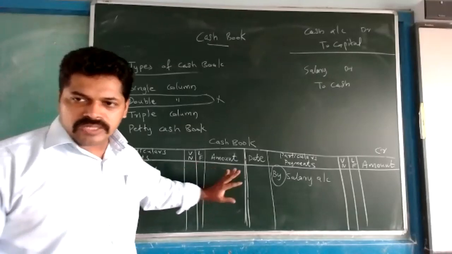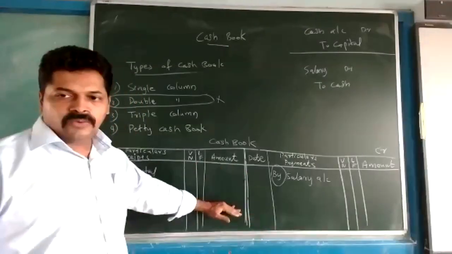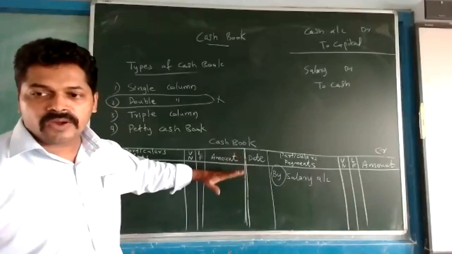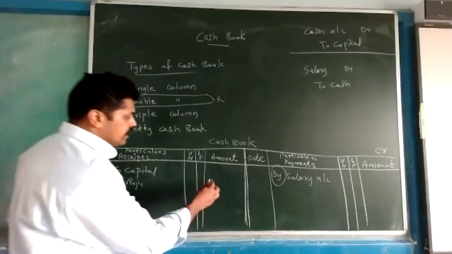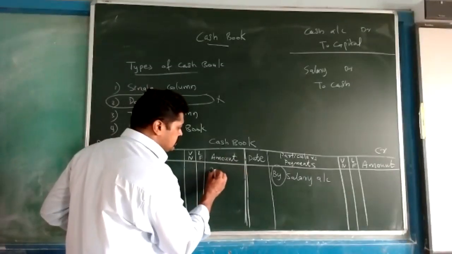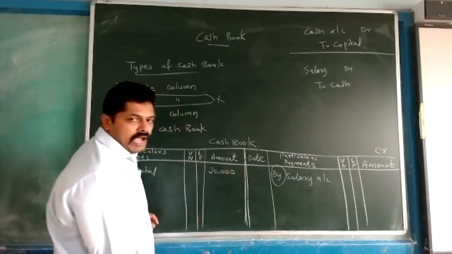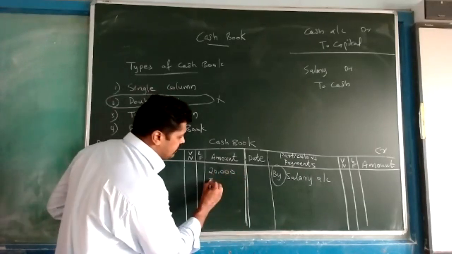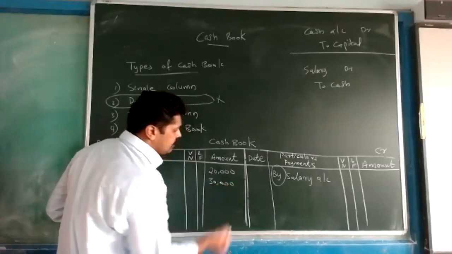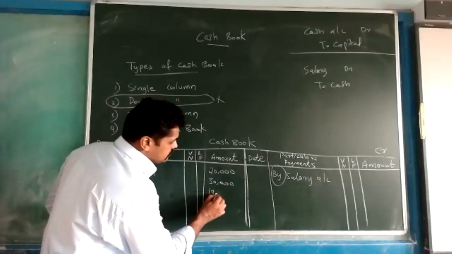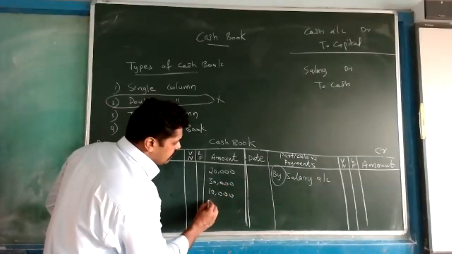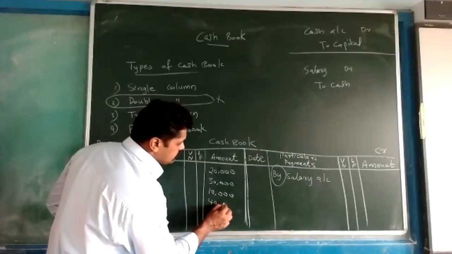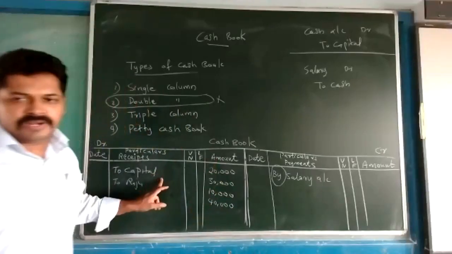Suppose on this side I have written four amounts in one month. There are four cash transactions. Here the amount was 20,000. Afterwards another transaction of 30,000, then 10,000, and 40,000. So four transactions have happened on this side.